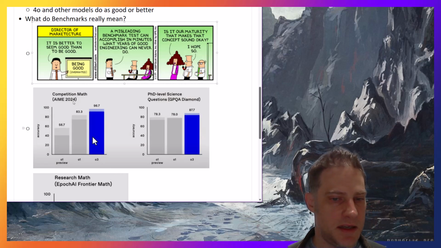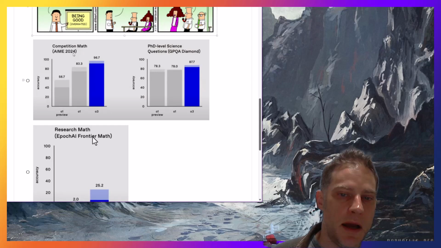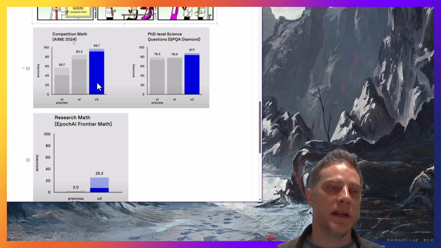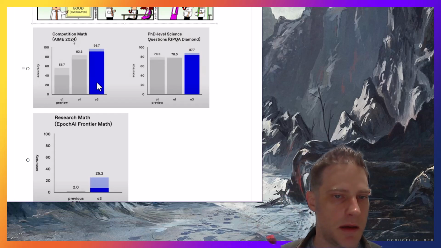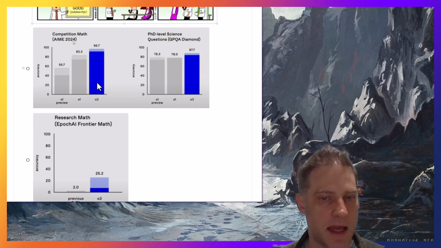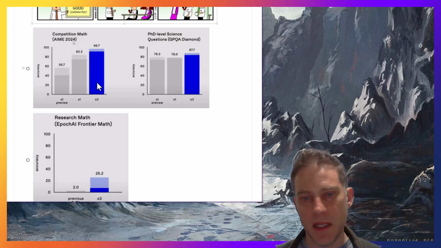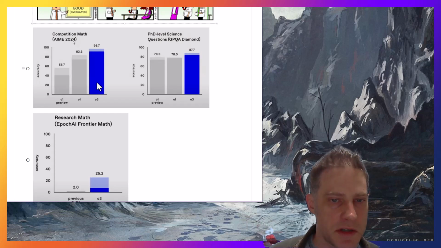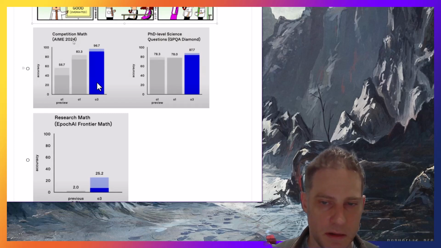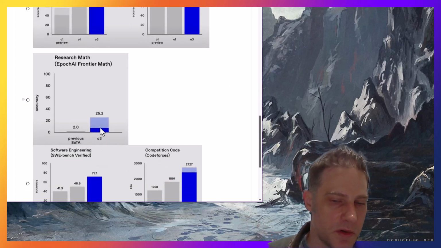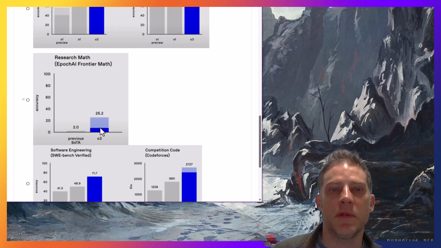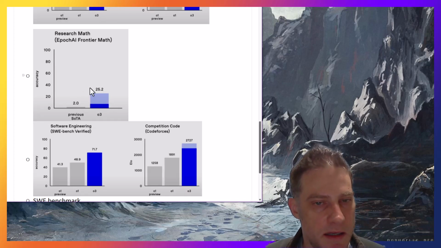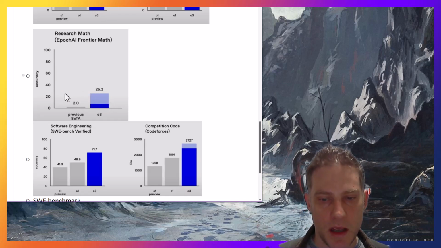To some extent, I think in math, although I'm happy to see this, I'm less concerned about it, and it's possible that what they're doing is plugging in different resources to get the math right. I don't think we really know exactly how they're doing the math. This is nice, but it depends on a lot of different factors, and this is a very narrow scope of math, a very narrow slice of science. There's a clip going around of some very advanced math person saying that these are very, very hard problems.